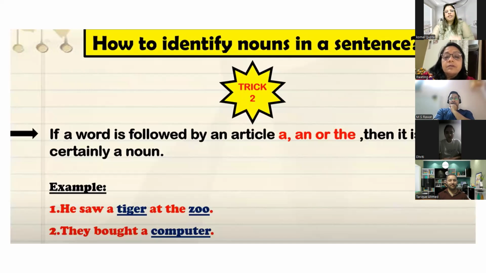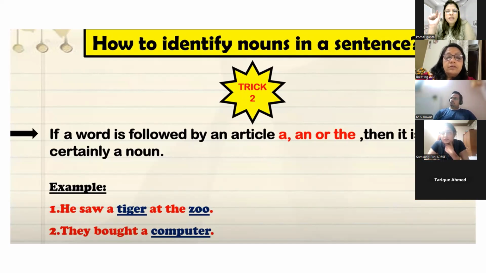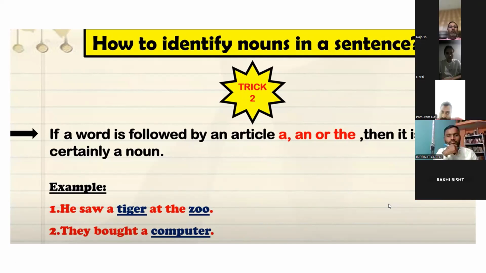Trick number 2. It is very important, guys. If a word is followed by an article, a, an, or the, then that word is certainly a noun. अगर किसी भी word से पहले a, an और the आ रहे हैं, so that means that word is a noun. Like for example, he saw a tiger at the zoo.